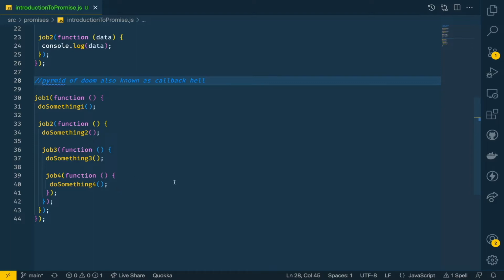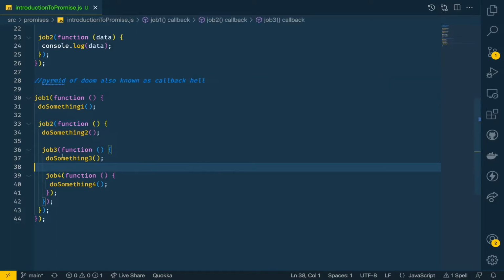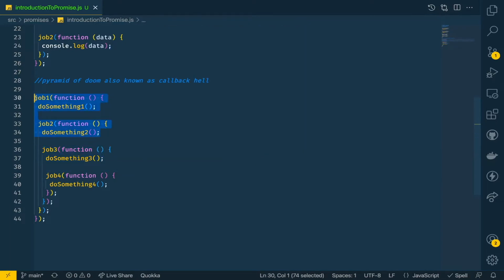this unmanageable code. The next problem I can see is if we have to join multiple asynchronous calls. Imagine we want to execute some code when job 1 and job 2 are done, then also we have an issue. Let's say I want to run job 3, and what I need to do is be sure that job 1 and job 2 are already done, and only then I'm going to call job 3. So I need to join two promises together, right? Job 1 and job 2, and once that is done, then I'll call job 3.